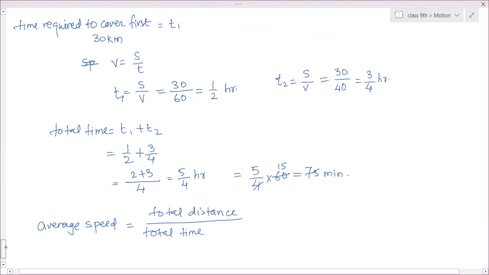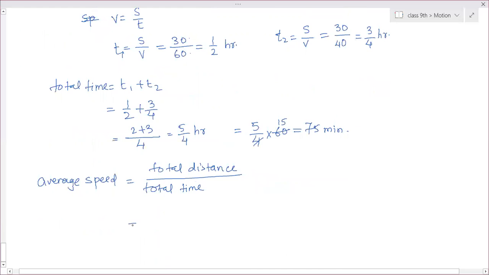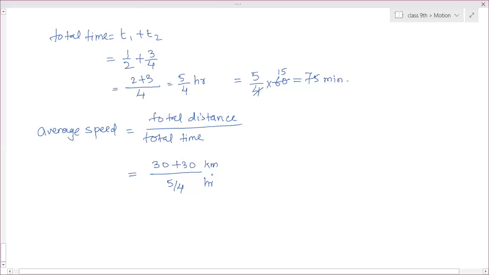So what is the total distance? He has first covered 30 kilometers and next 30 kilometers. That means it is 60 kilometers, 30 plus 30. And what is the total time taken? This is in kilometer, so time needed is in hours. So we will keep this as 5 by 4 hours. We cannot keep it in minutes. Otherwise the unit will be kilometer per minute, which is somewhat wrong.